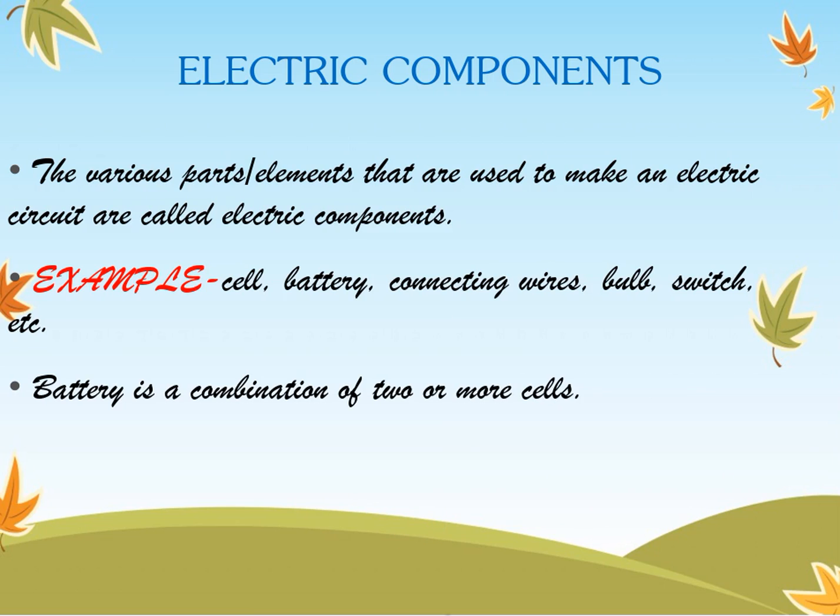Electric components. The various parts and elements that are used to make an electric circuit are called electric components. For example, cell, battery, connecting wire, bulb, switches, etc. A battery is the combination of two or more cells. Components connected in series are connected along a single path, and the rate at which current flows from one device to another is the same. Electrons flow along this single path. Components connected in parallel are connected directly to the power source, so the same voltage is applied to each component.